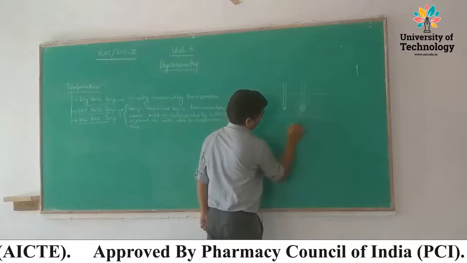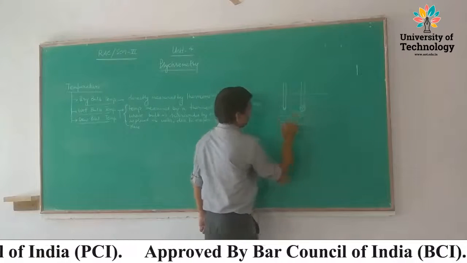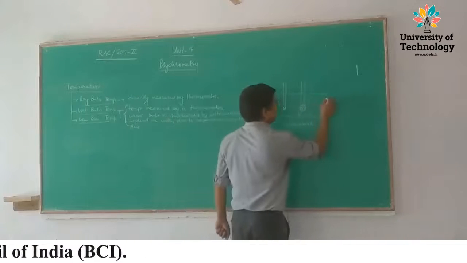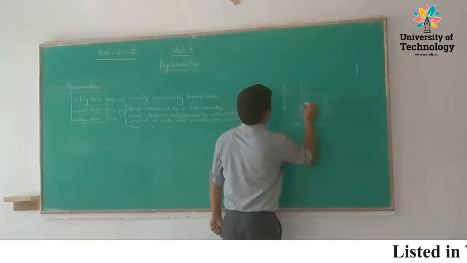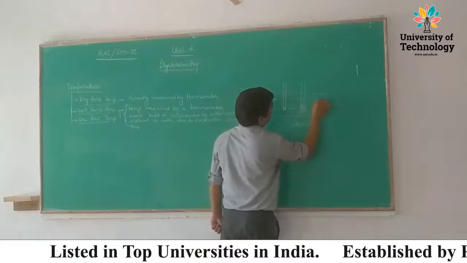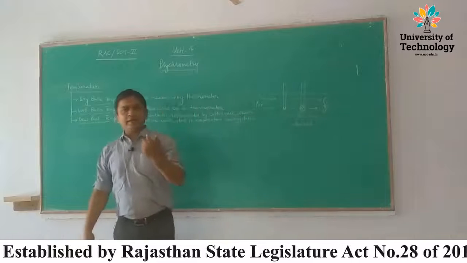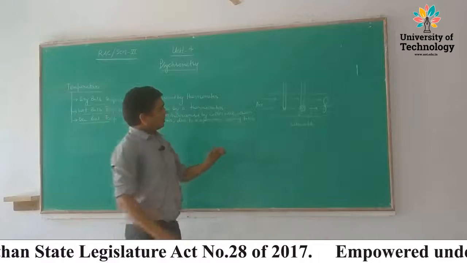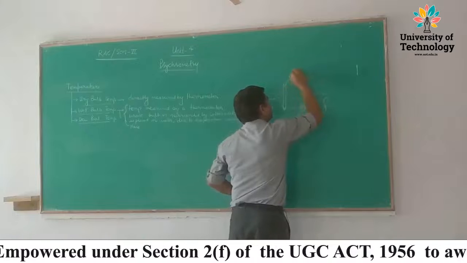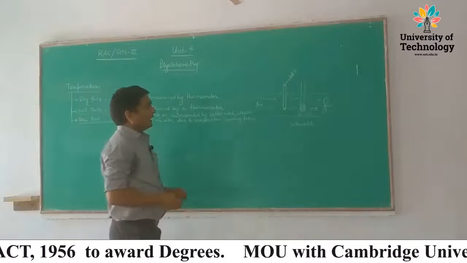This is the cotton wick. So when we put a blower here, and air goes in this direction, the bulb which is in direct contact with air, the temperature measured by that thermometer is the dry bulb temperature, that is DBT. We abbreviate it as DBT.